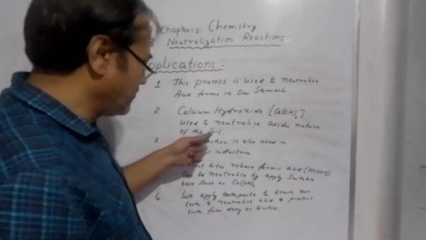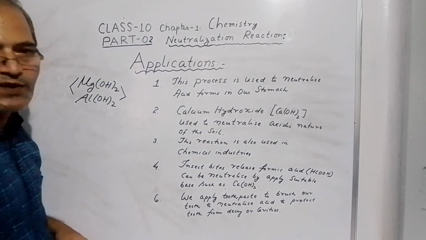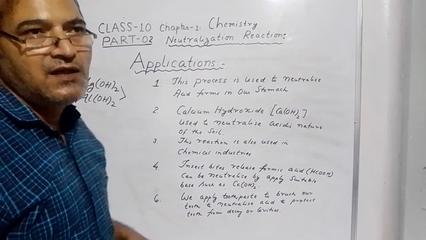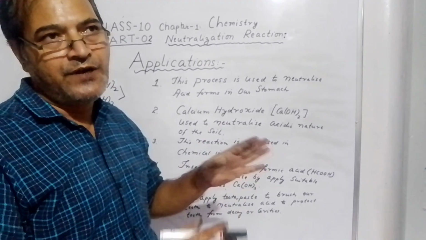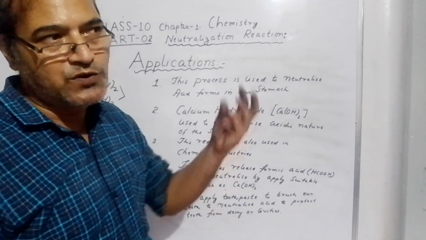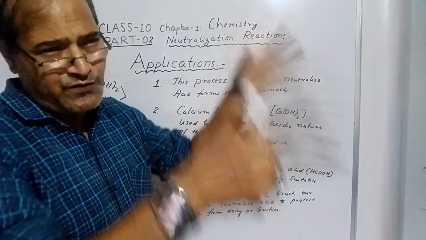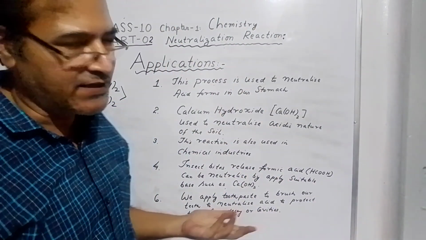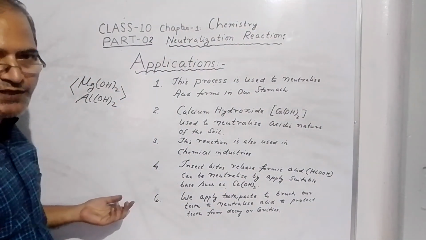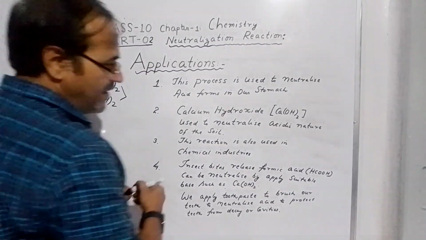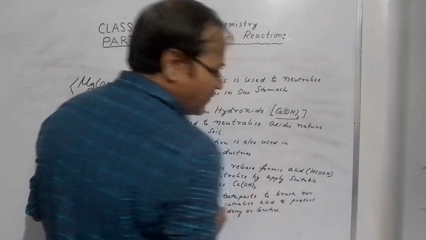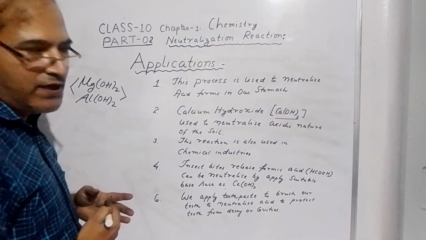Calcium hydroxide is used to neutralize the acidic nature of the soil. When the farmer sees that crops are not growing in the field because of acid rain and pollution, a lot of soils are becoming acidic by character. What happens? The farmers are advised to use calcium hydroxide, which is usually a good base. This is a good base.